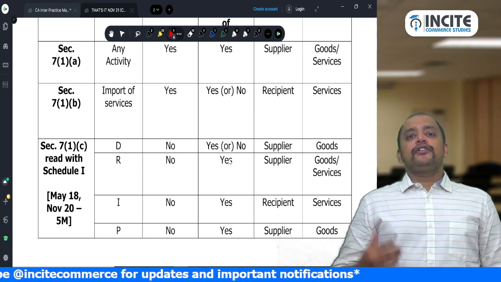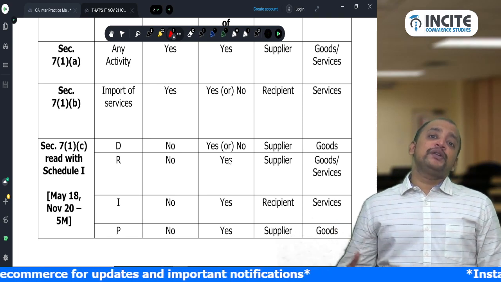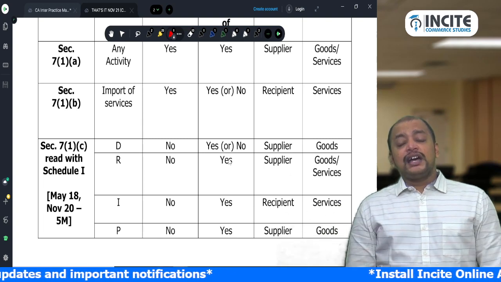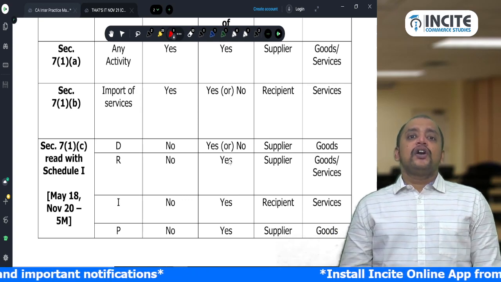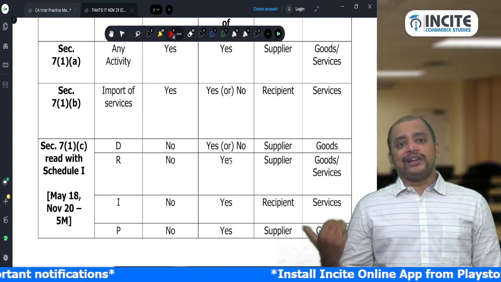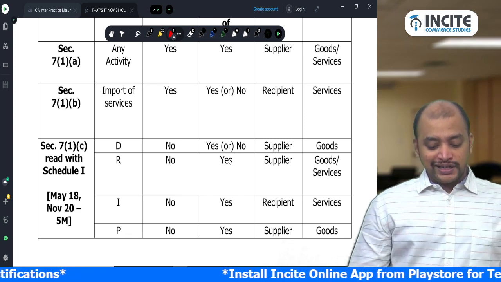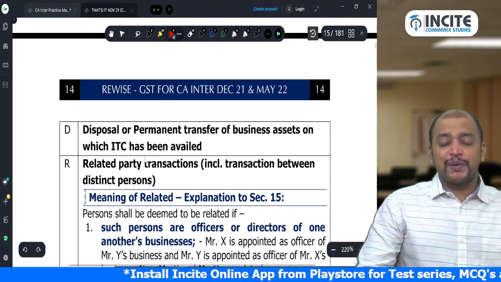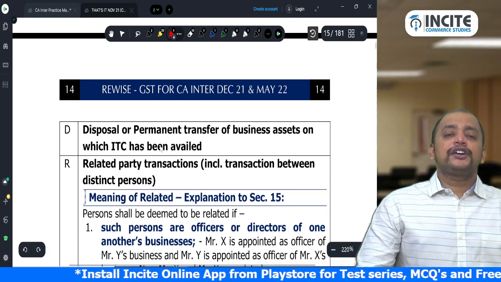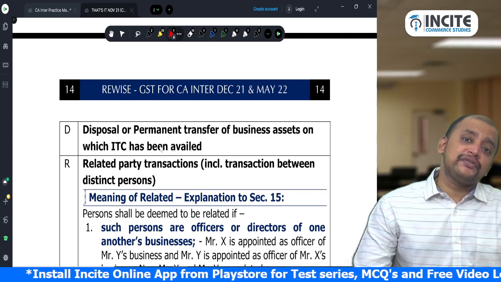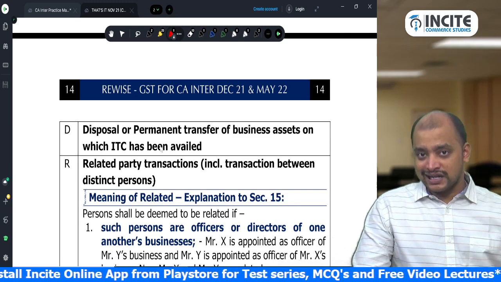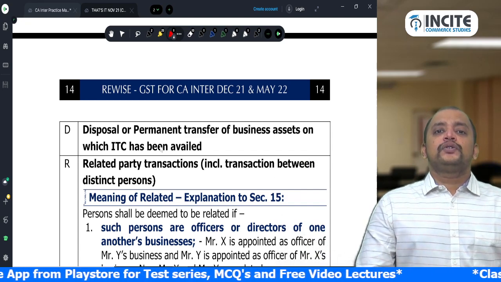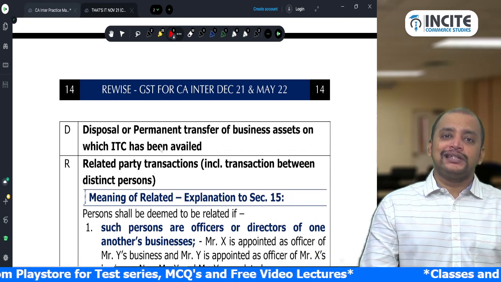DRIP: D for disposal of business asset, whether permanent transfer or temporary transfer. There is some business asset and disposal of that business asset on which ITC is availed. That is D. I have given the expansion of DRIP below. So I purchase some business asset, and upon purchase the GST paid has been taken as credit, and that business asset has been disposed of. In this case it is treated as supply and I need to pay GST.